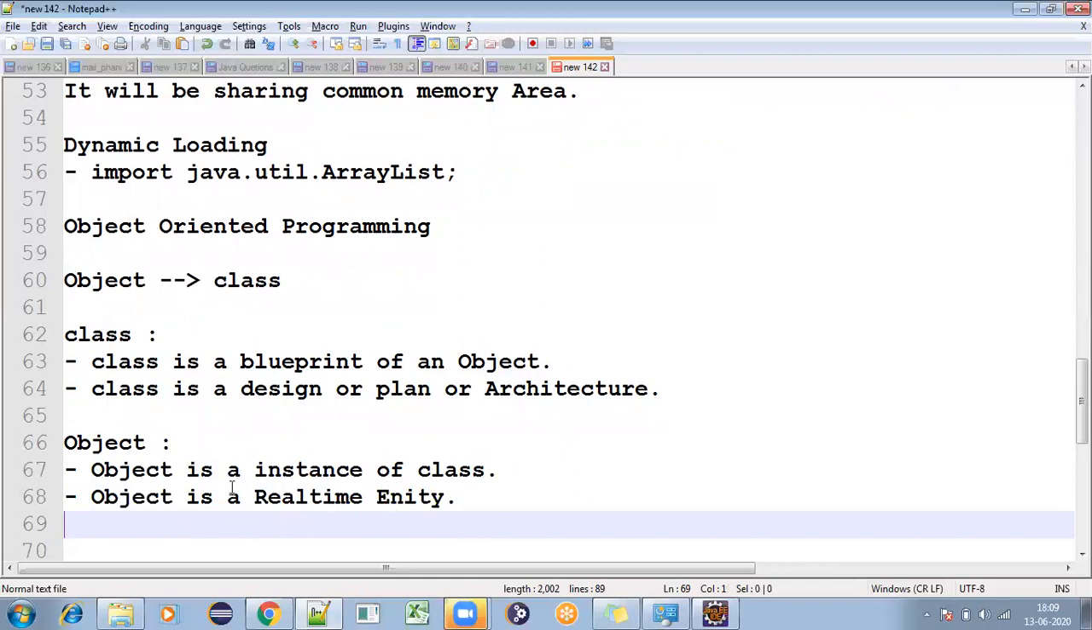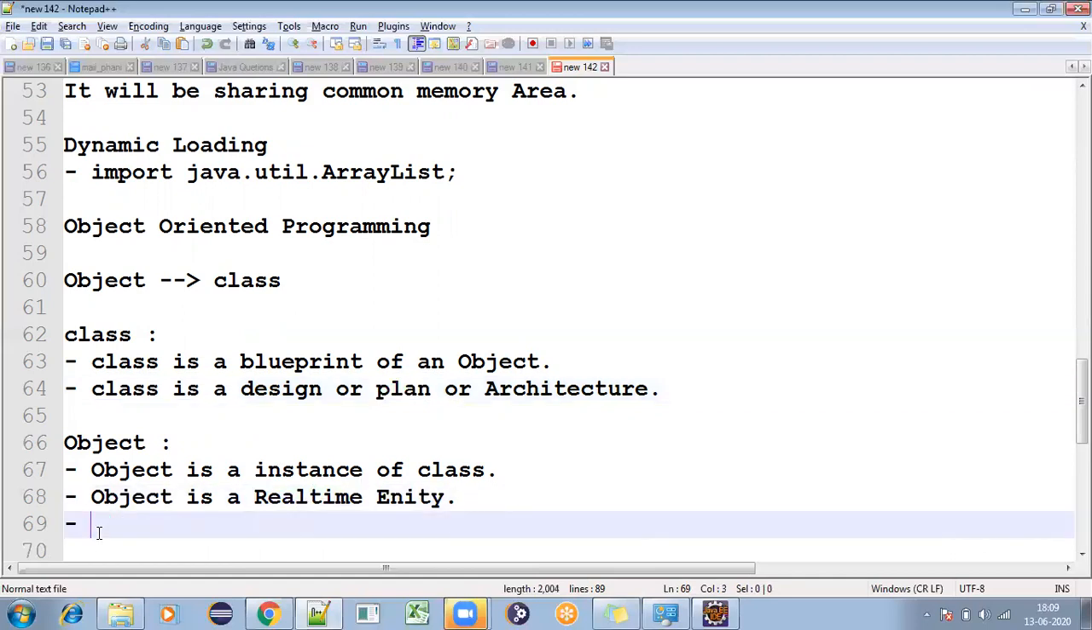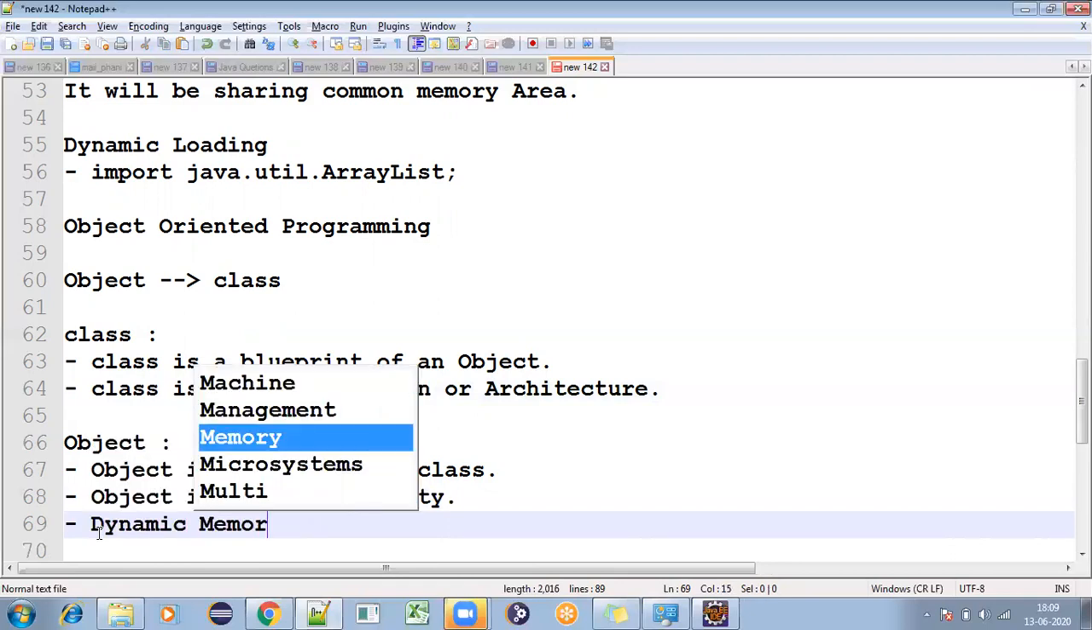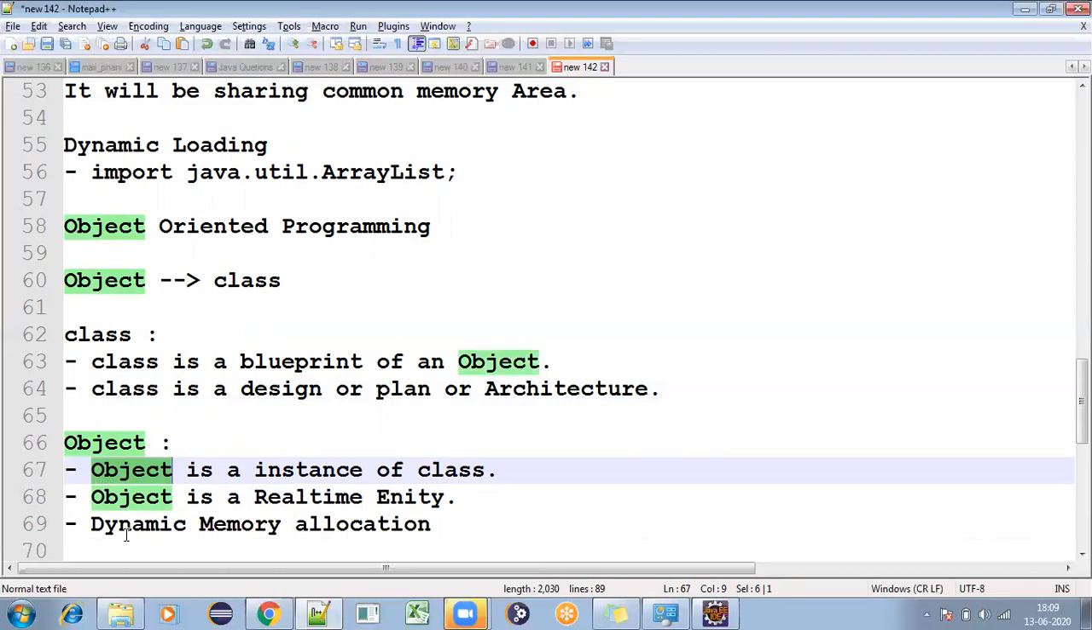Again, does your plan have any memory? No, right? It's just a plan. The plan doesn't have any memory, but your real-time entity will have some memory, so we can say dynamic memory allocation. Dynamic memory allocation happens inside the object. An object is a dynamic memory allocated entity, so dynamic memory allocation happens at object creation. So simply, class is the plan whereas object is real.